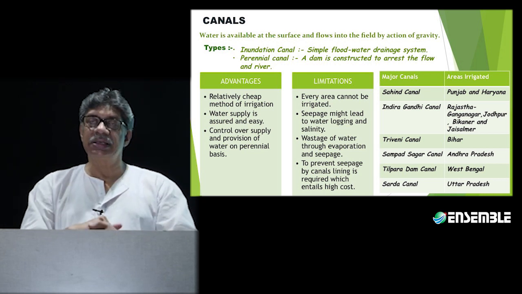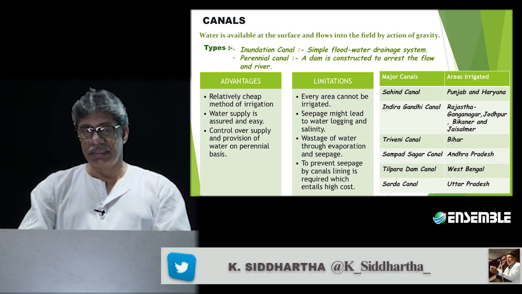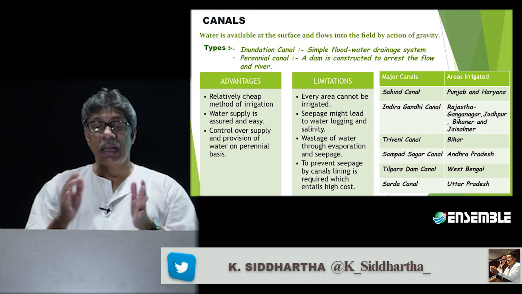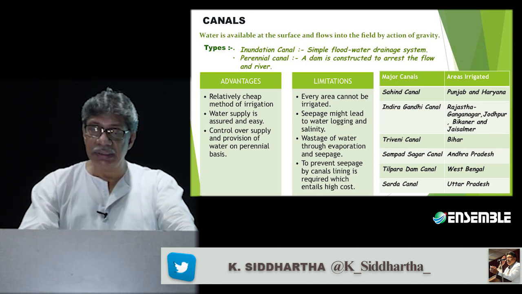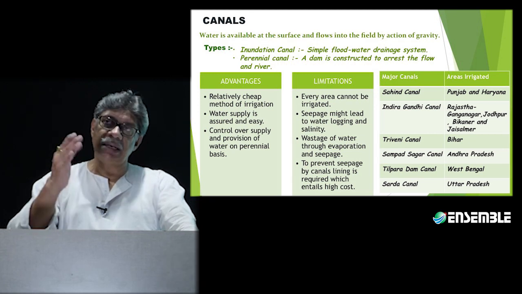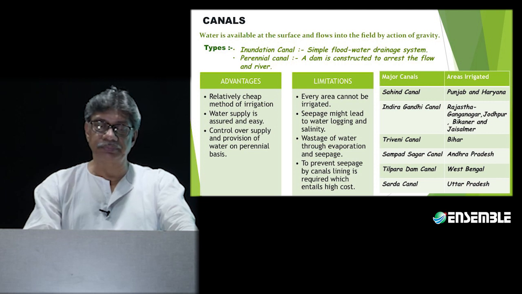Perennial is, that is, a dam is constructed to arrest the flow of the river. In this case, a dam is constructed to arrest the flow of the river, and the river water is released at an opportune time.